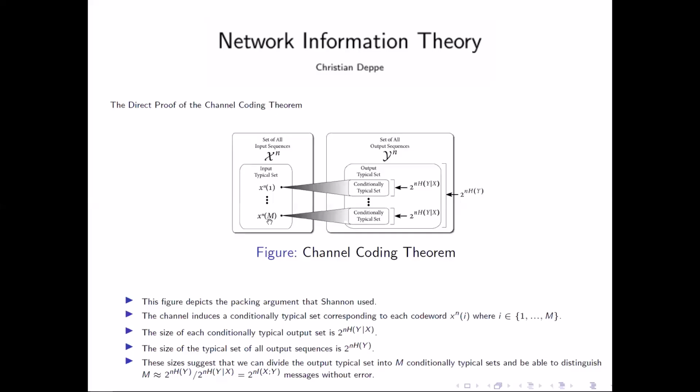So what Shannon finally did, he showed that this works. We can randomly choose some typical sequence as a code word, and for the receiver we just choose the conditional typical output set for the chosen sequence. And in total, we have so many output sequences. In this way, he showed the direct proof of the channel coding theorem.